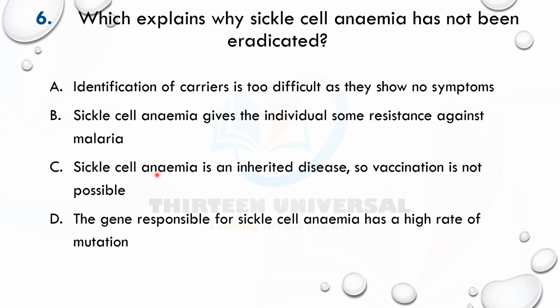C says sickle cell anemia is an inherited disease, so vaccination is not possible. Yes, this makes sense. It is inherited, so you don't use vaccination. We use vaccination for infectious diseases majorly. D says the gene responsible for sickle cell anemia has a high rate of mutation. No, so it's C. The answer is C.